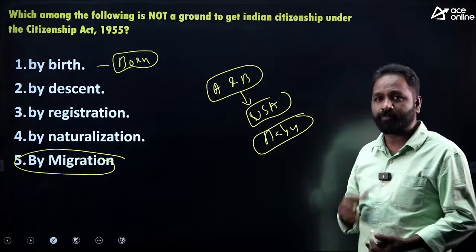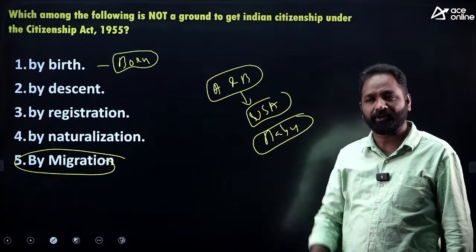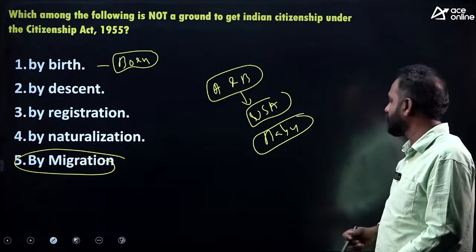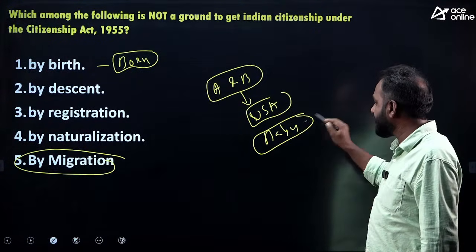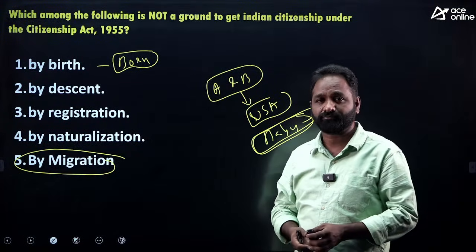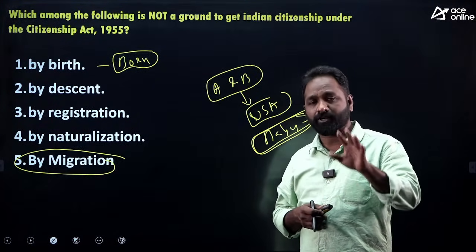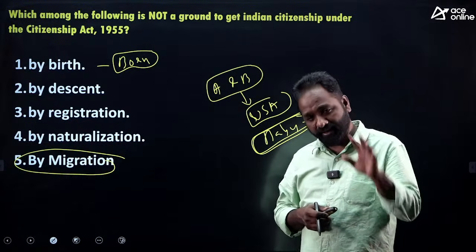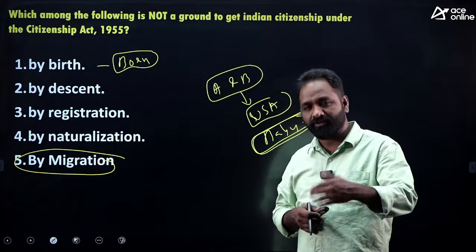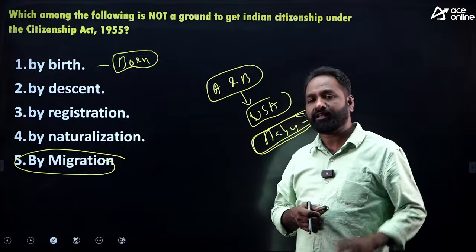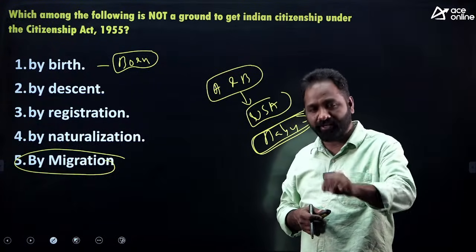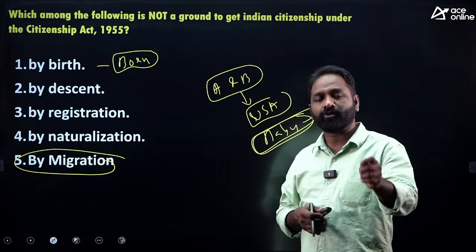If the parents want to come back to India and want their child to become an Indian citizen, even though they are Indians, they have to register the baby's name with the Indian consulate in the USA within 1 year. They are Indian passport holders staying in another country, the mother gave birth to a baby, and if they want the citizenship of India for that baby, within 1 year they have to register with the Indian consulate.